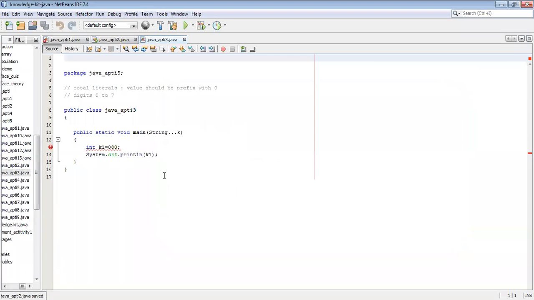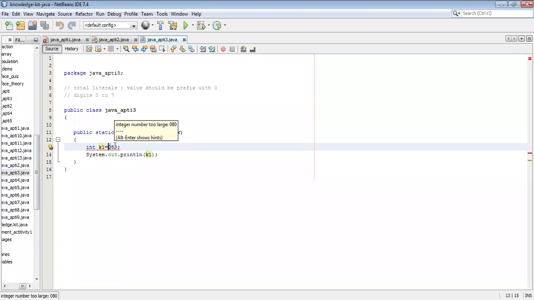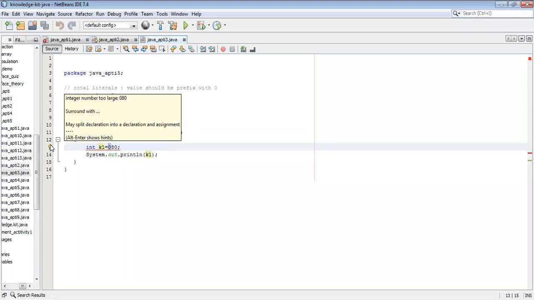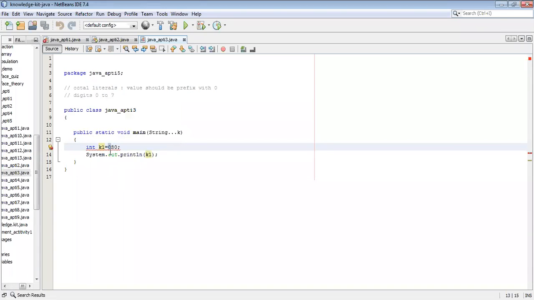See, just observe. What exactly is the reason? See, octal literals should begin with a prefix 0, correct? Yes, sir. The prefix should be 0, and the digit range should be 0 to 7. We are exceeding it, so definitely what kind of error are you getting? This is the compile time error. If the digits are between 0 and 7, if I introduce 7, no error here. If I introduce 8, definitely error. So I will repeat once again: octal literals should begin with a 0 prefix and the digit range is from 0 to 7. If you exceed the limit, you will definitely get the compile time error.